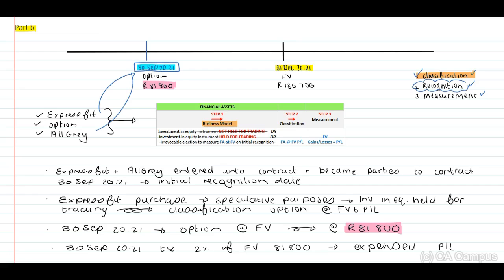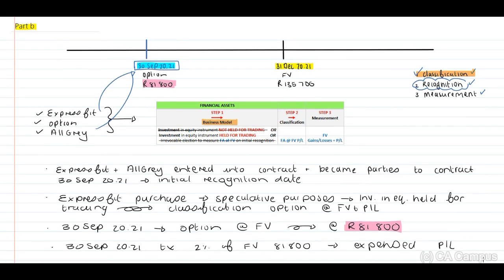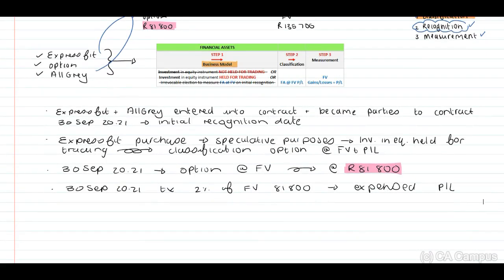Okay. Now, subsequent measurement will be on 31 December 2021. Oh guys, not 2020. I tend to still include the previous year. Okay, you know what I mean. Subsequent measurement, 31 December 2021, should be at fair value. And then the movement in our fair value shall be recognized in our profit and loss.